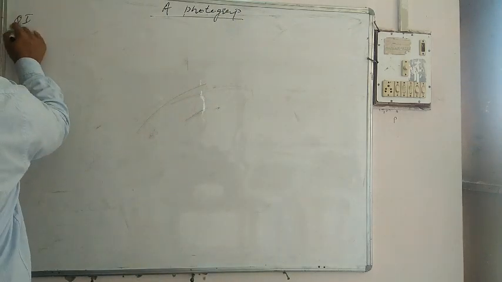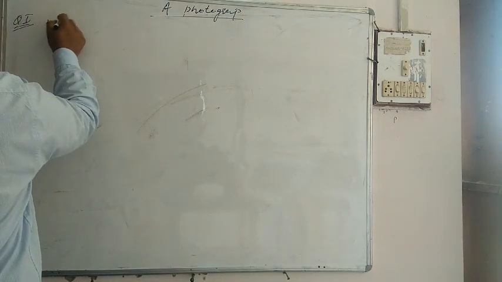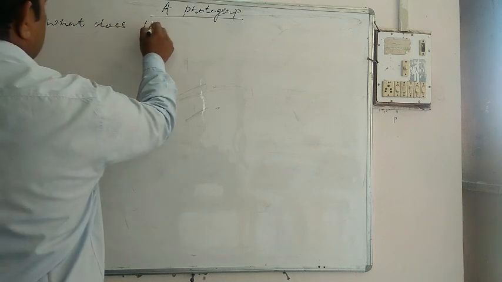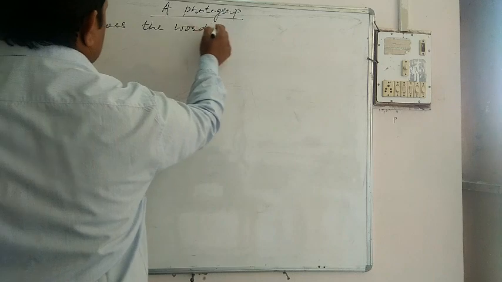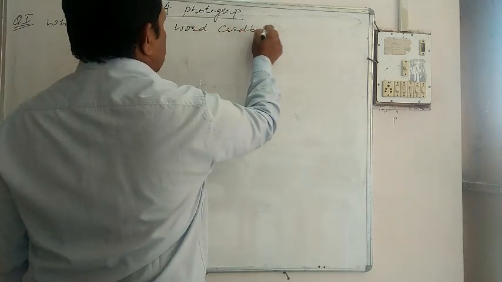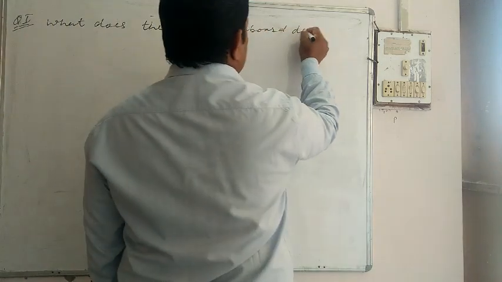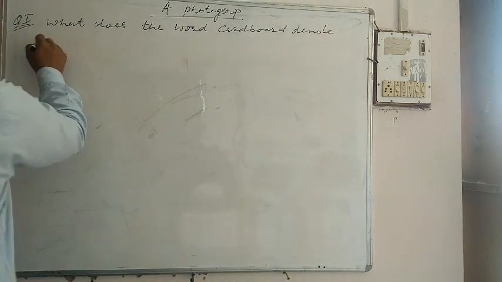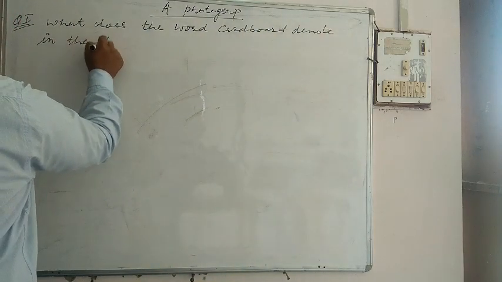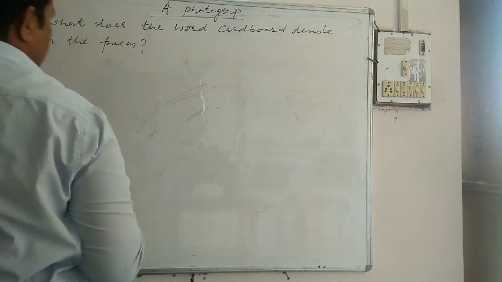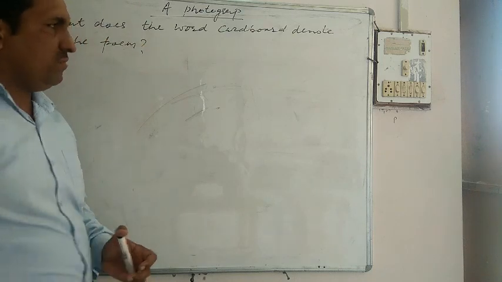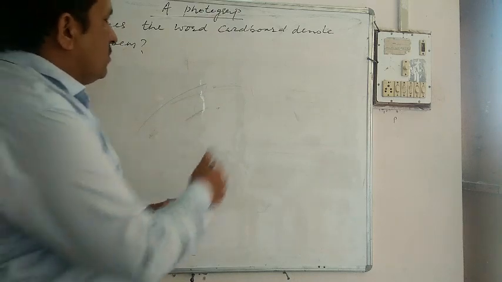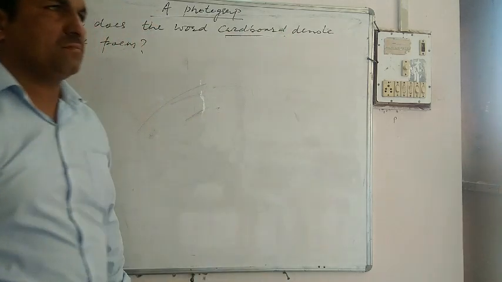First one, what does the word cardboard denote in the poem? See, at the very first stanza, the word cardboard is used in this poem.